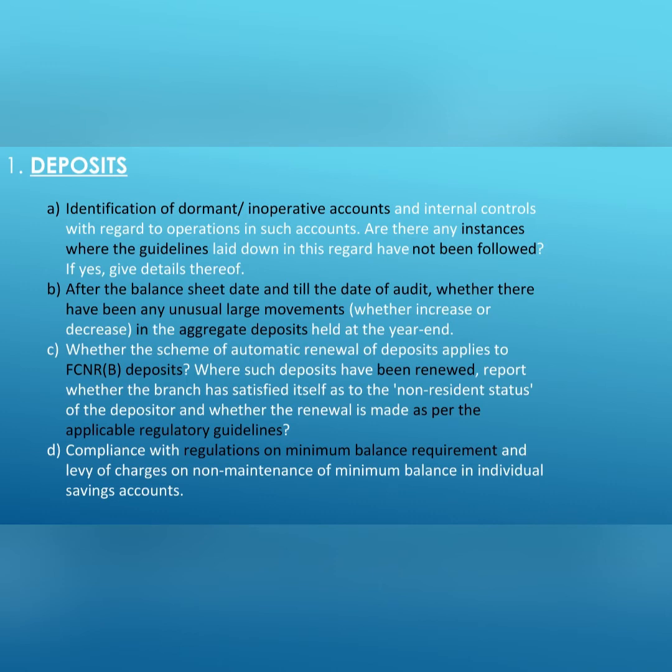Clause D is about minimum balance requirement of bank. We can verify this by selecting the sample of saving accounts where the balance is below the minimum balance required as per the bank, and then open their masters to check whether the bank has levied the charges for non-maintenance of minimum balance or not. Comment accordingly as per our observations.